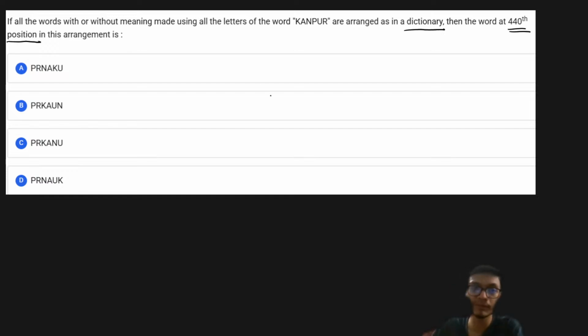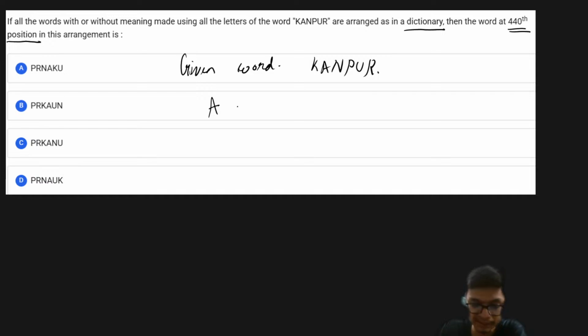If you look at the given word over here, it is KANPUR. If I try to arrange the letters of the word in alphabetical order, I see that A will come first, then K, then N, then P, then R, and at the end U will come. So this is in accordance with the alphabetical order.